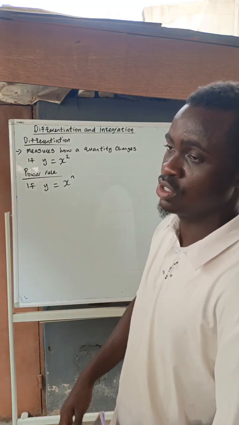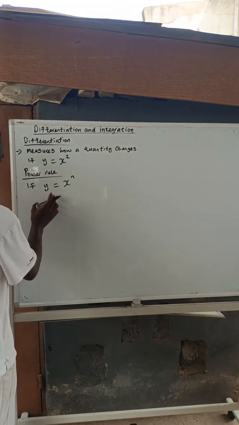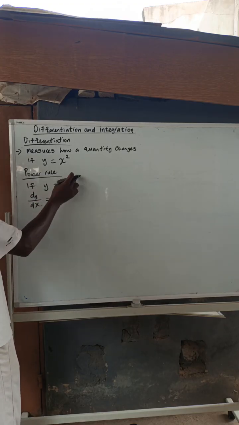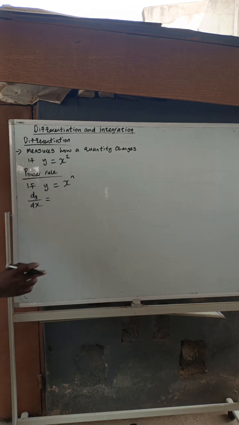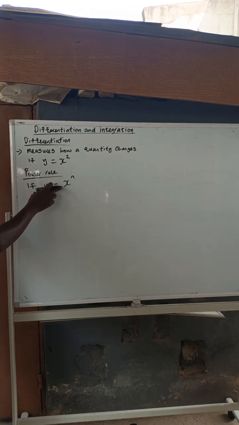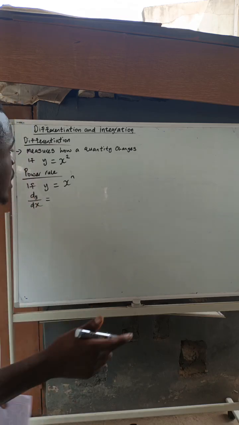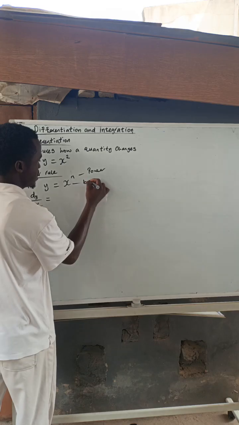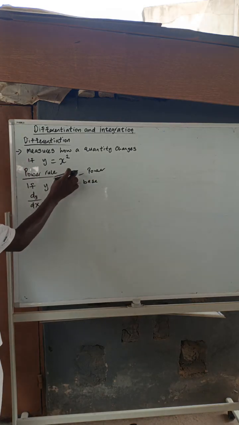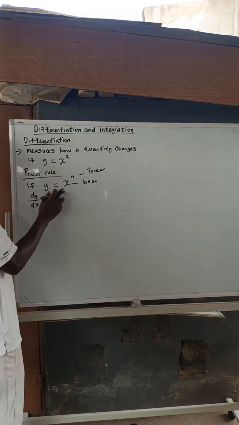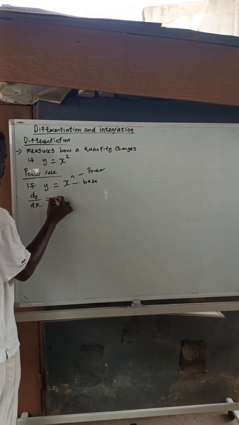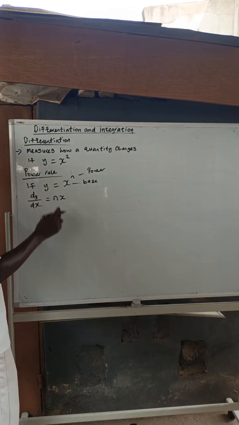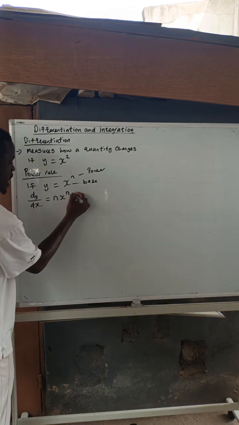Now, if y is equal to x raised to the power of n, we are going to multiply this n by the coefficient of x here. You know, n is the power. Don't forget that this is the power and this is the base. We multiply the power by the coefficient here. The coefficient here is 1. So this becomes n times x, and I'm also going to take away 1 from this n, giving n minus 1.